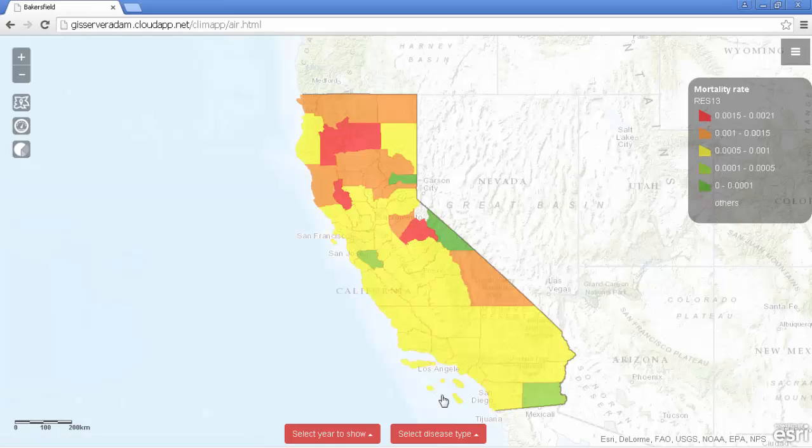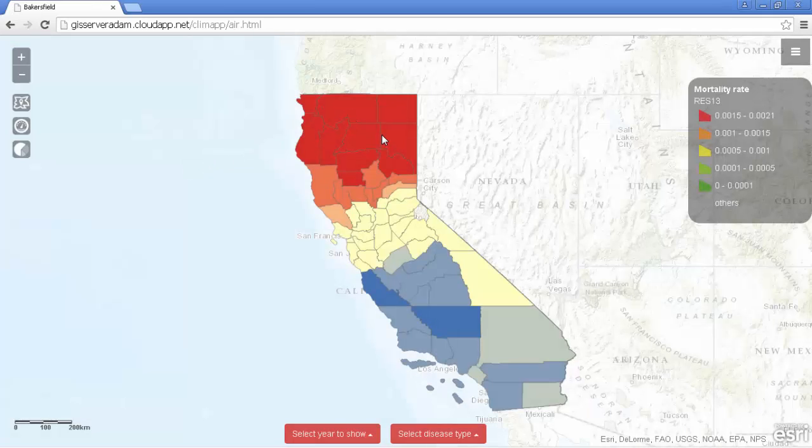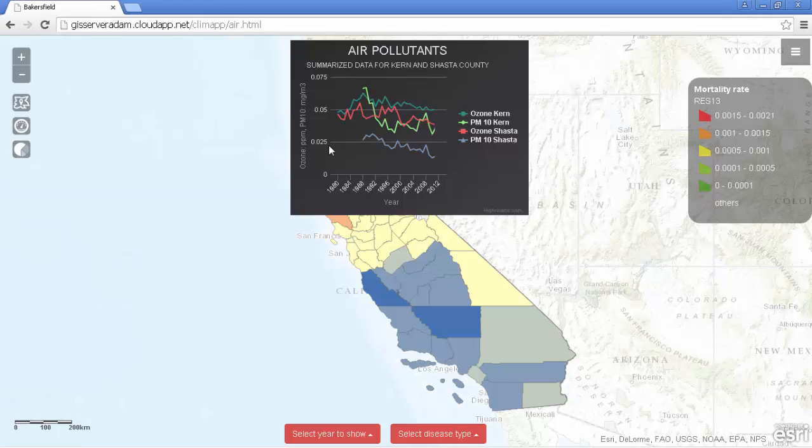As a rule of thumb, I can see that the highest rates are in the north of California, while the smallest ones are in the central west of California. These are confirmed by showing clusters of the highest and the lowest mortality rates. Now I can ask whether ground level ozone and particulate matter concentrations are related to these rates.